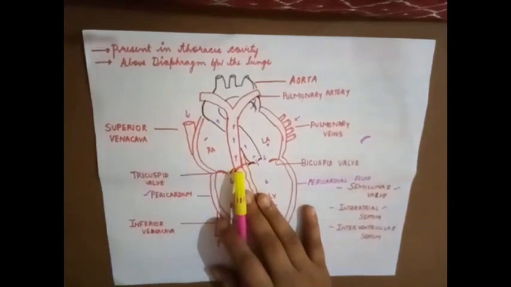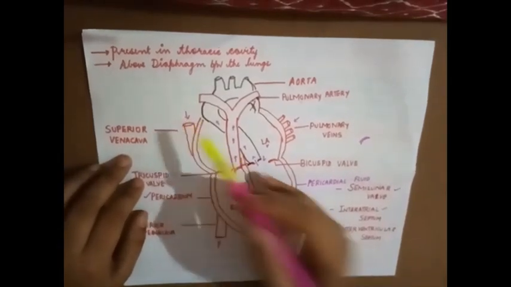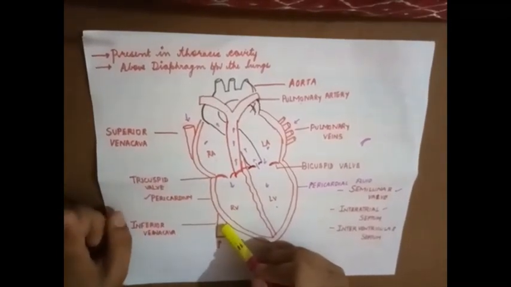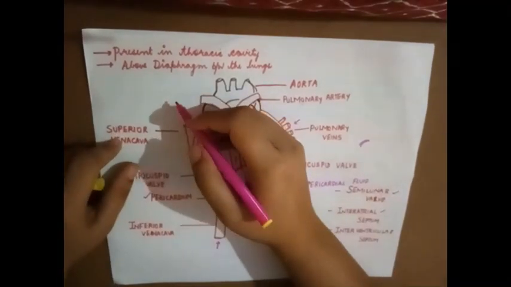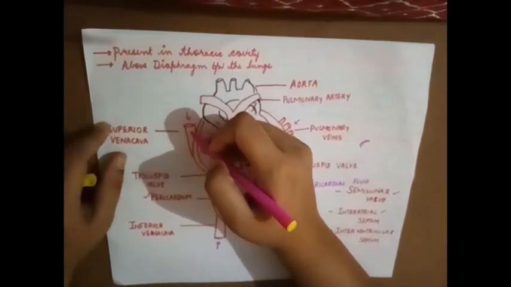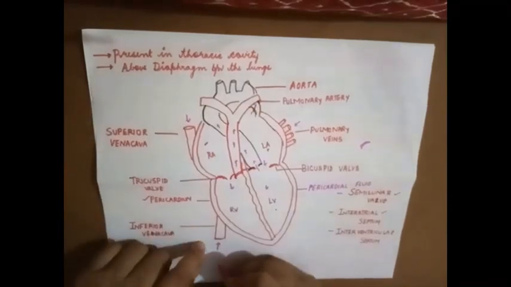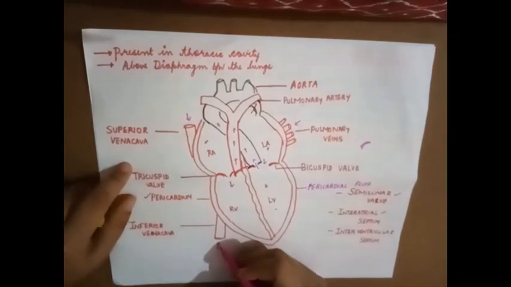Now let's try to understand the functioning of the heart. Blood enters through the superior vena cava and inferior vena cava. Deoxygenated blood from the upper part of the body is brought into the superior vena cava, whereas deoxygenated blood from the lower part of the body is brought into the heart through the inferior vena cava.